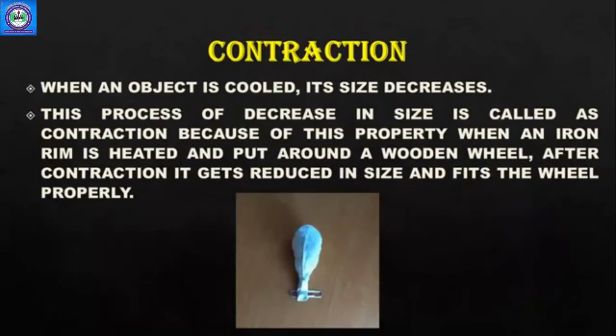Then we have contraction. Contraction is just the opposite of expansion. In this, we have to cool it so that the size decreases. Size छोटा हो जाता है, right? The process of decrease in size is called contraction. Because of this property, when an iron rim is heated and put around a wooden wheel, after contraction, it gets reduced in size and fits the wheel properly.